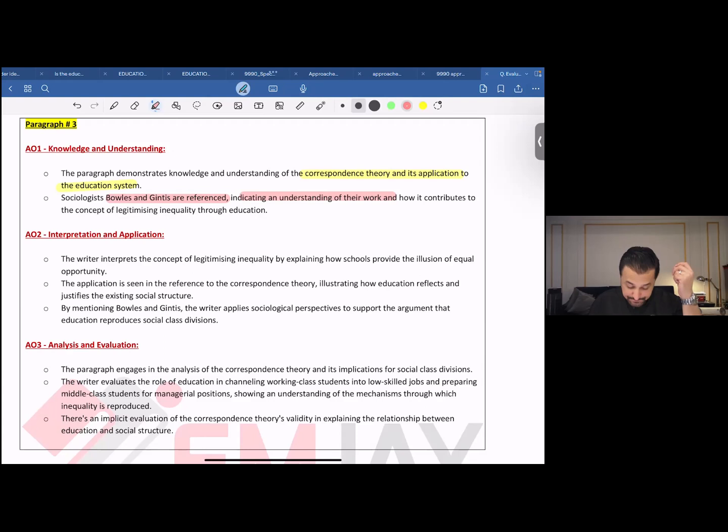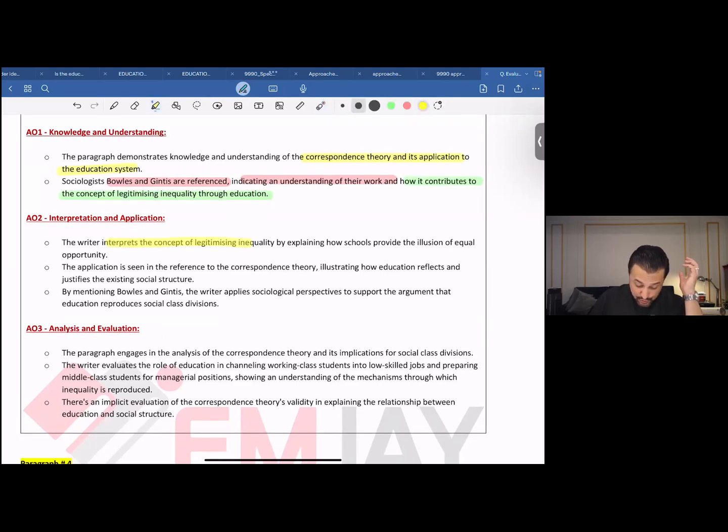Taking it ahead, interpretation and application. The writer interprets the concept of legitimizing inequality by explaining how schools provide the illusion of equal opportunity.